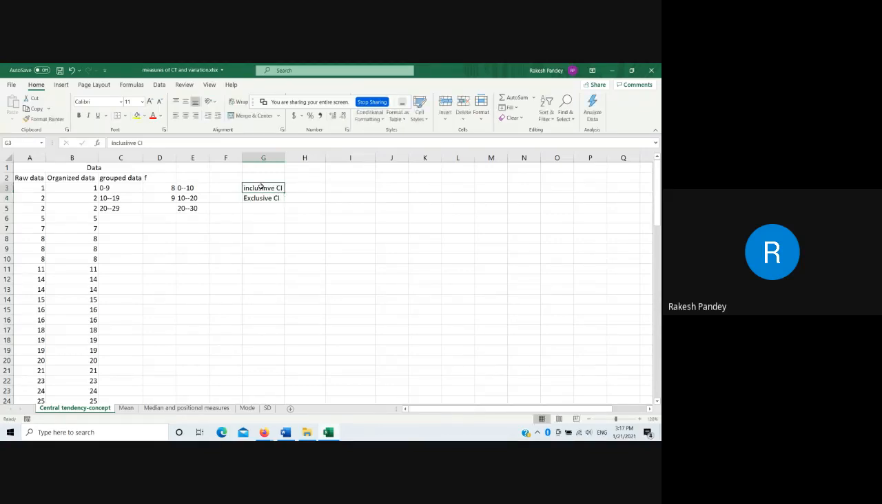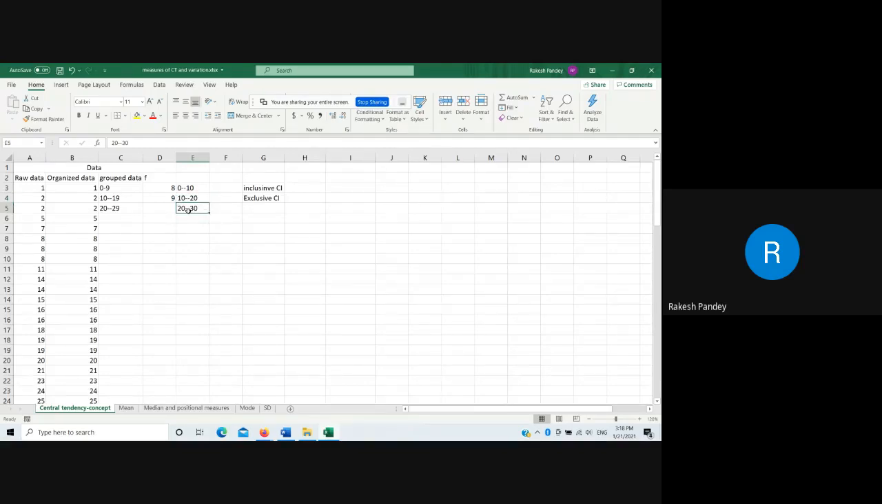You can stop me at any point. Whenever I hear any voice, I will stop and try to answer, because if you miss anything, it will be difficult to cover. So what is excluded here? The upper limit 20. We are not counting 20 in this class. Whenever we encounter 20 in the data, we will count 20 in the next class.